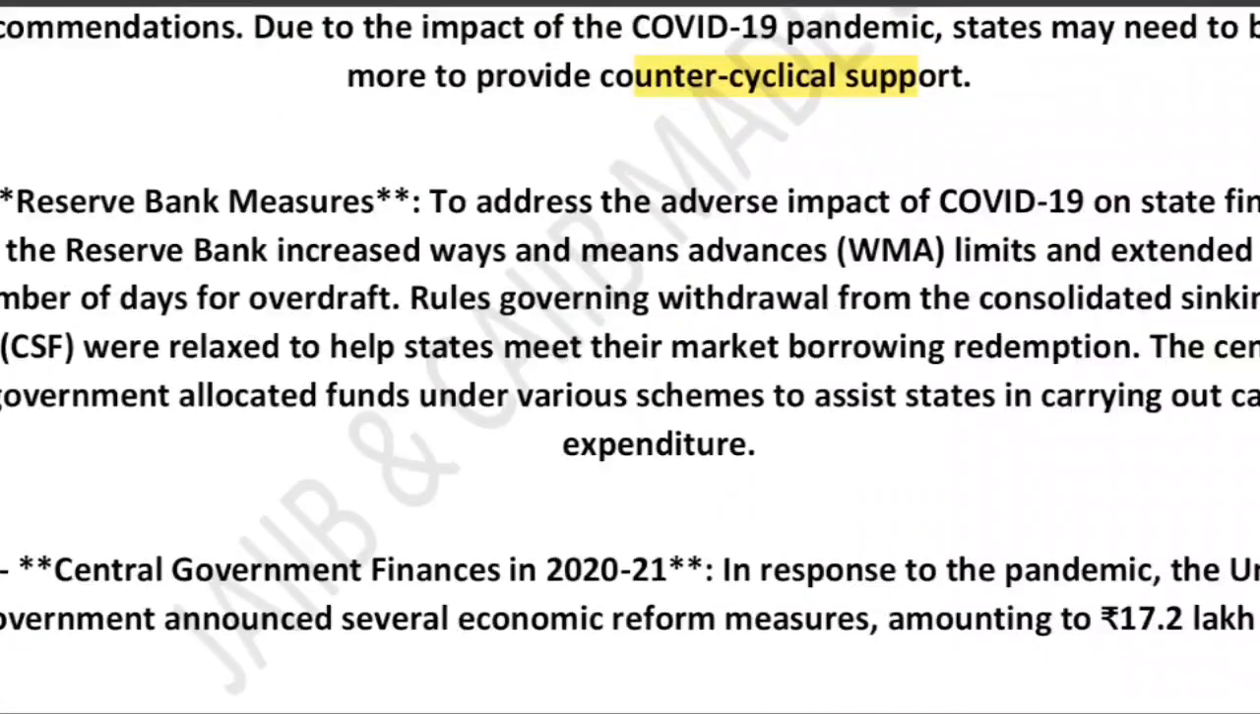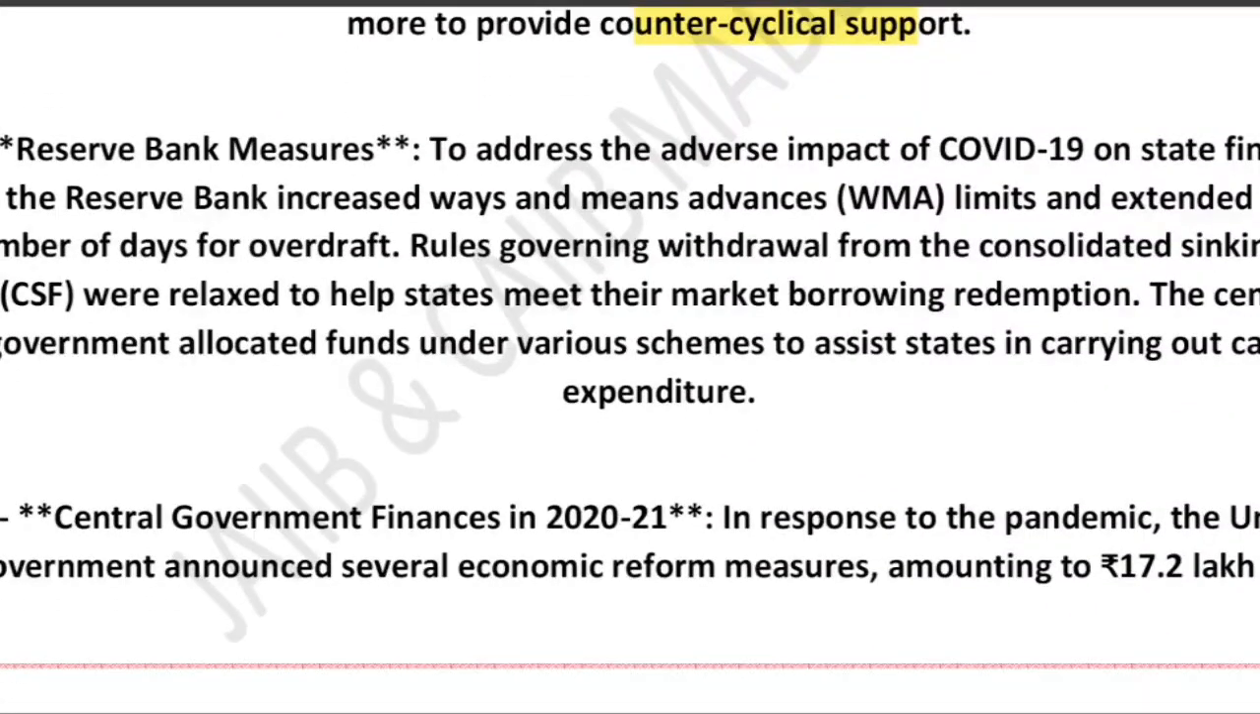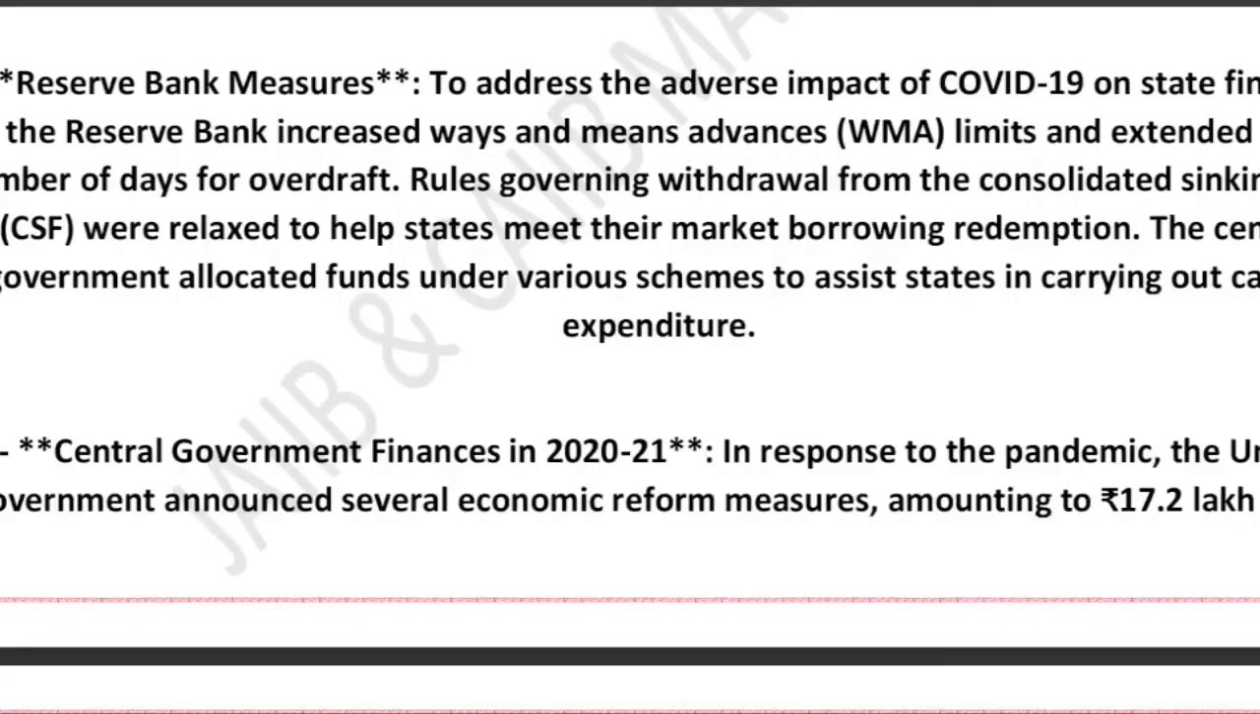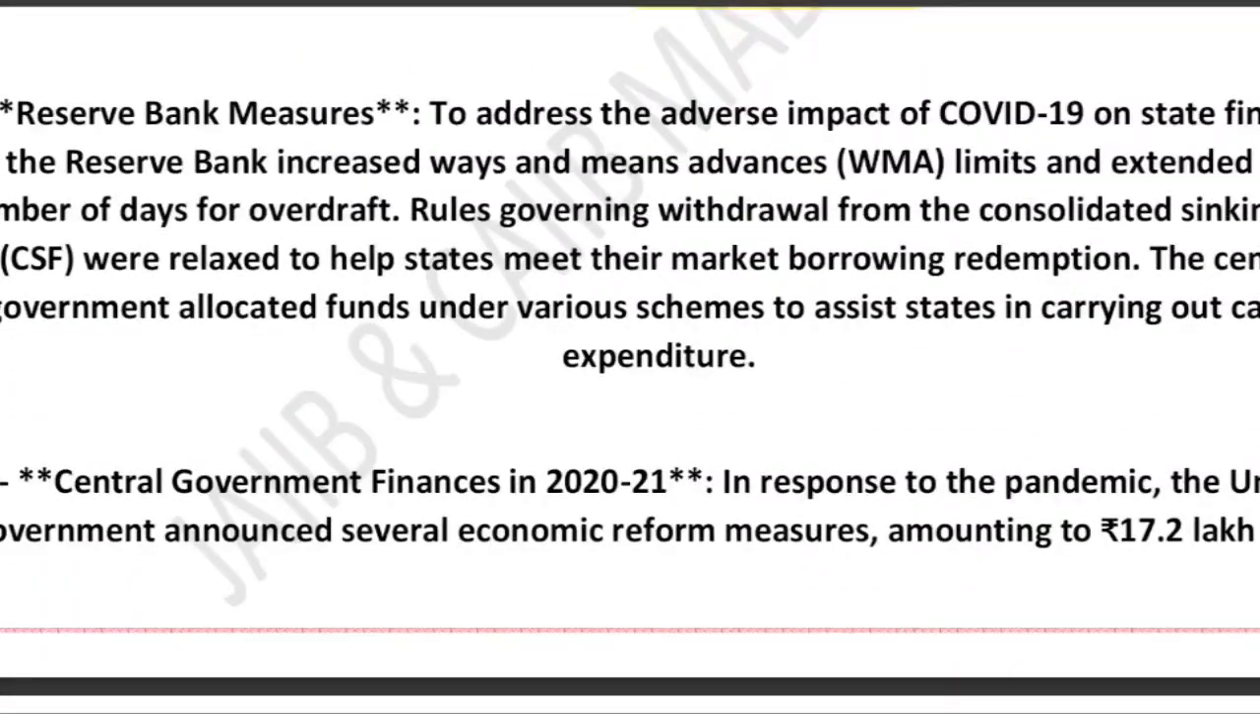Then comes central government finance in 2021. So when COVID hit, the Union government announced a major economic relief package of around how much? 17.2 lakh crore. You see.